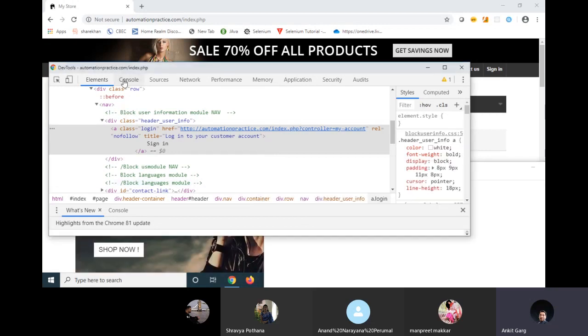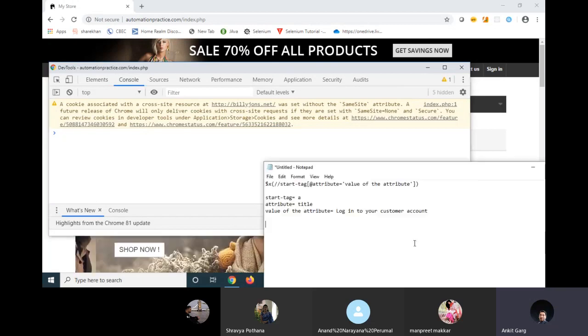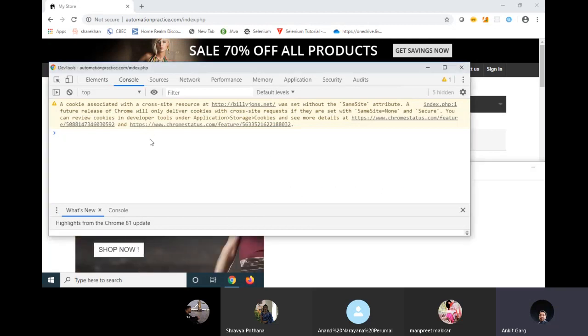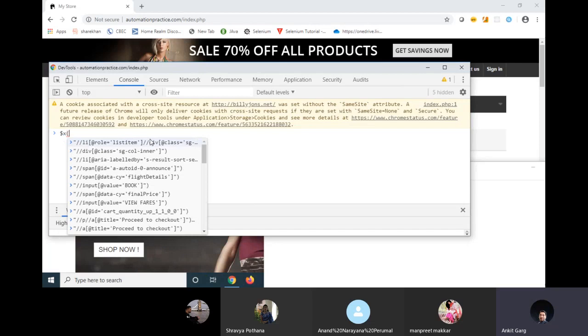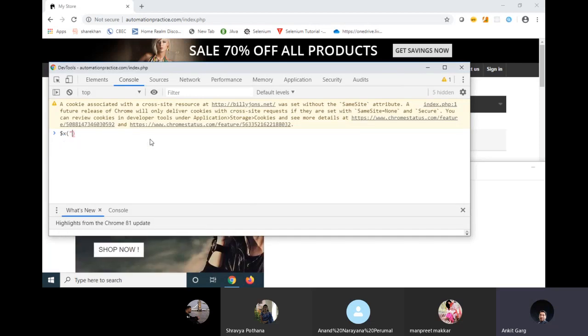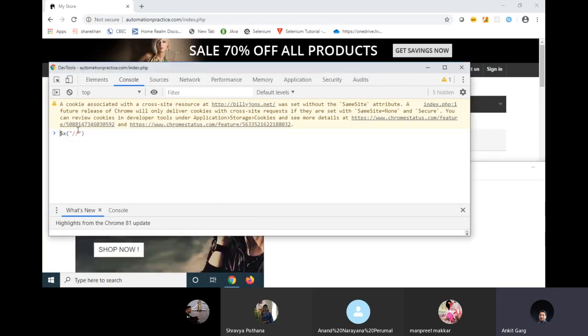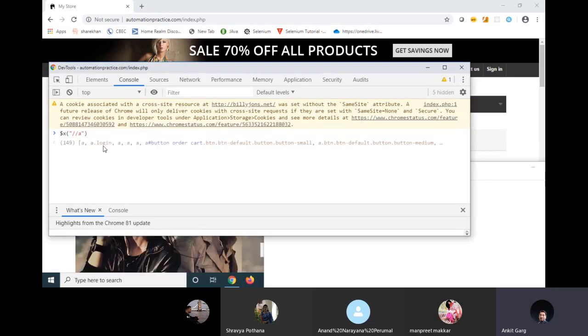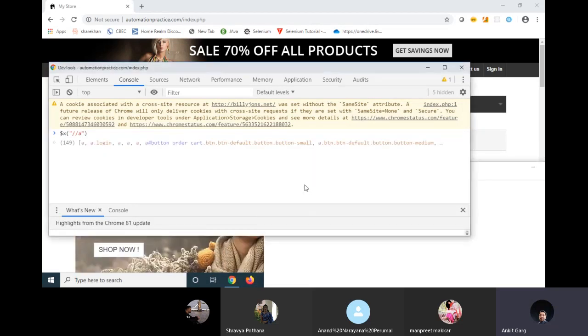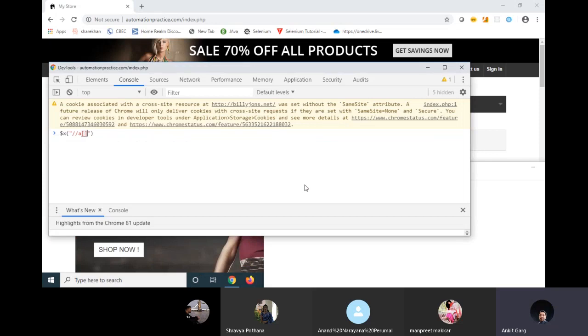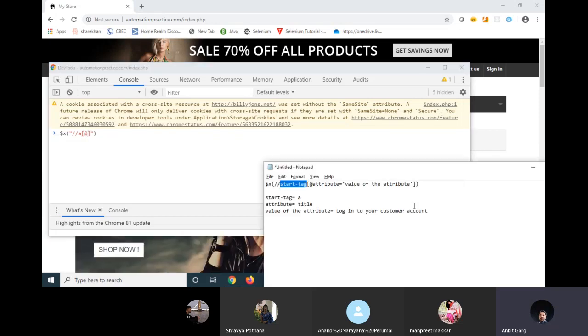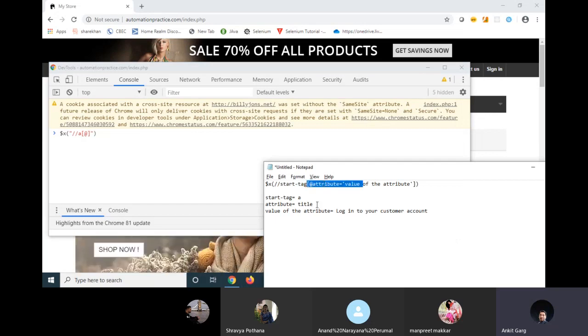I'll go to the console window. I'll again write the syntax: $x, square bracket, round brackets, double quotes, double slash. After double slash, I have to write the starting tag. The starting tag in this case is A. After starting tag, I have to give the square brackets. Under square brackets, I have to write @. Second variable is attribute. I have to replace attribute with title.